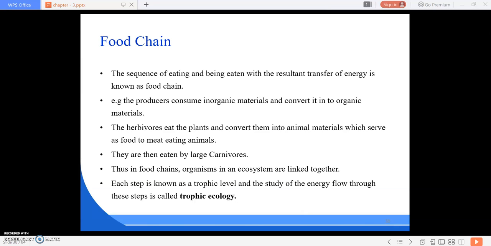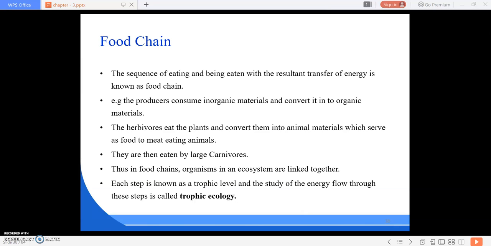Some herbivorous organisms such as caterpillars and field mice consume this vegetable material and convert it into animal material, which serves as food to meat eating animals. They are eaten by large carnivores.